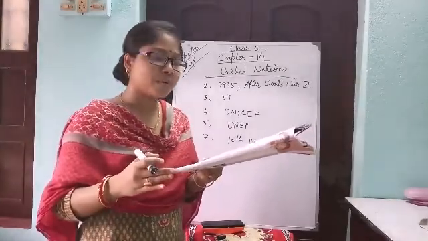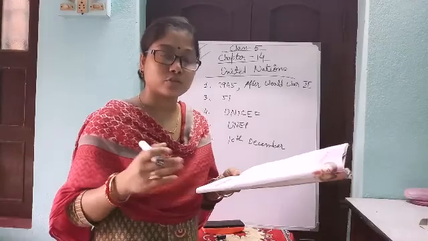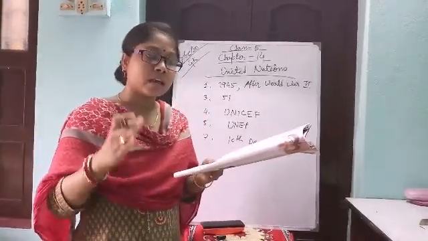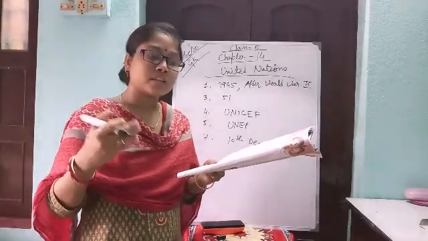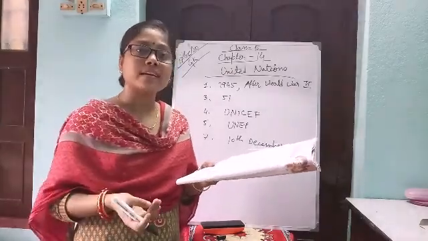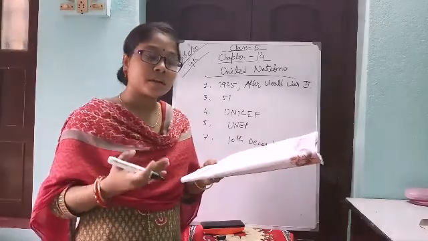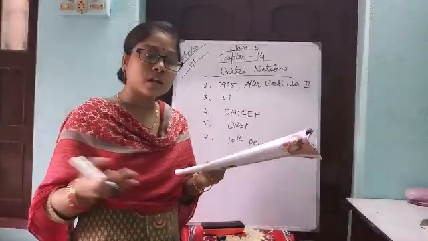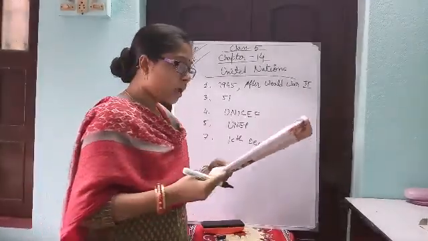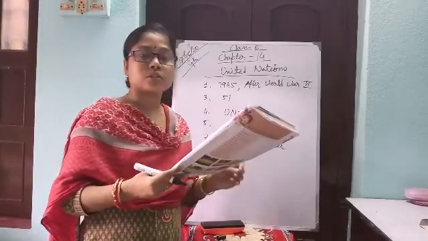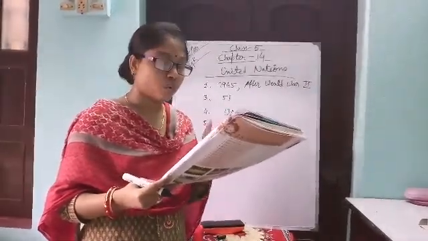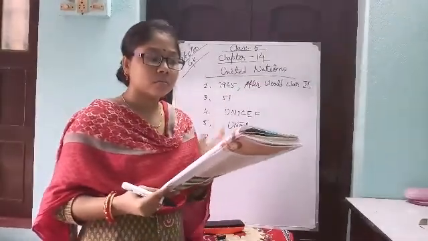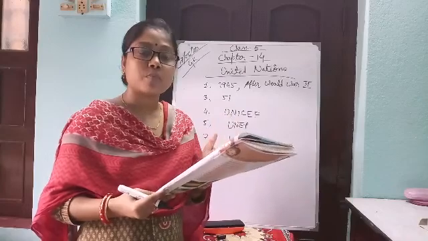Clear? How many official languages does the United Nations use? Totally 6. What are those? Arabic, Chinese, English, French, Russian and Spanish. The United Nations has its own postal system. True or false? Yes, it has its own postal system. So only 10 questions are there. Just write them down in the copy and learn it.